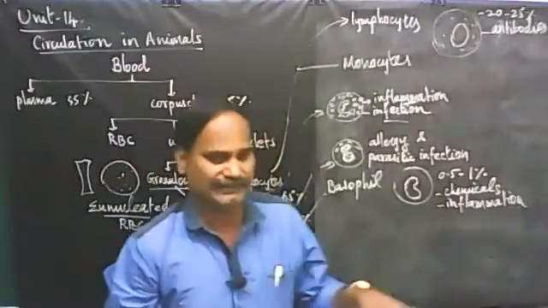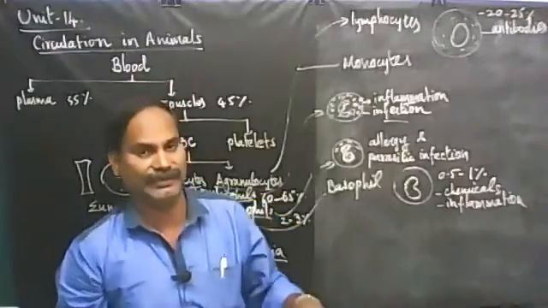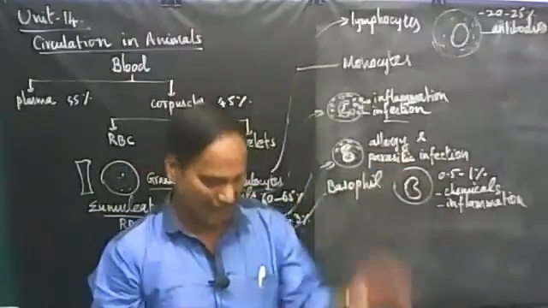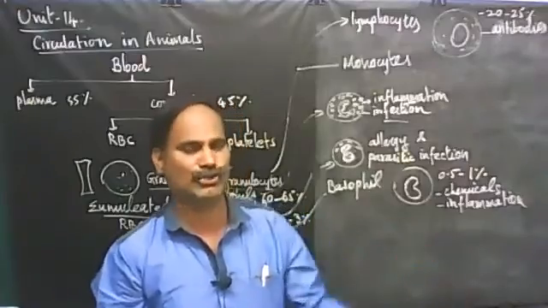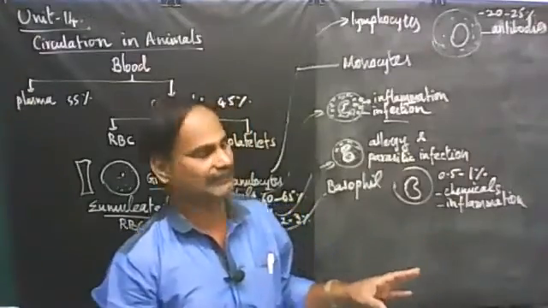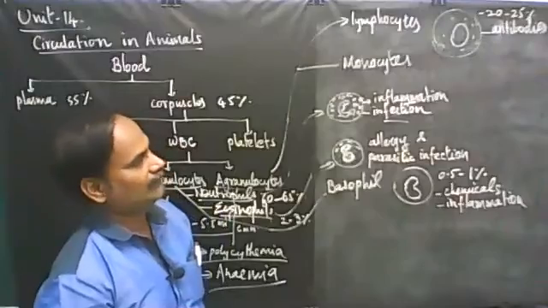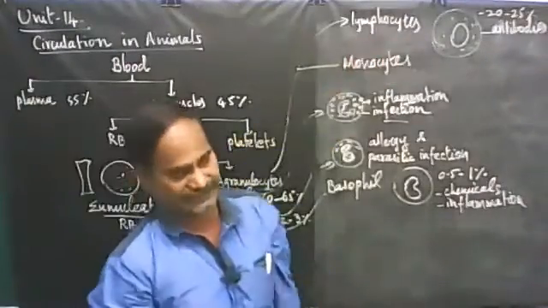Humoral immunity means antibody-mediated immunity. They produce an enormous number of antibodies. Those antibodies find the pathogen, and the pathogens are neutralized and detoxified. So that is by means of antibody. This is the role of lymphocytes.